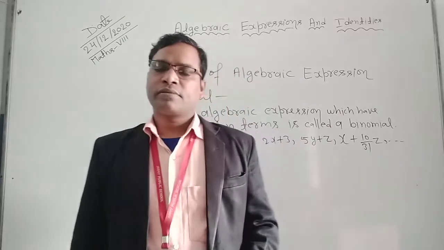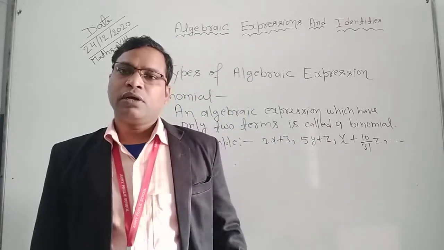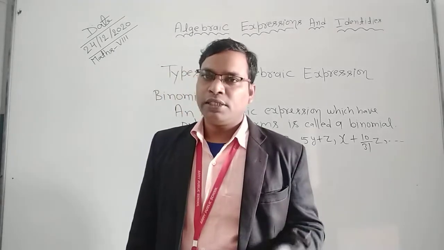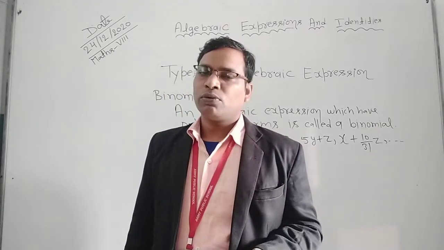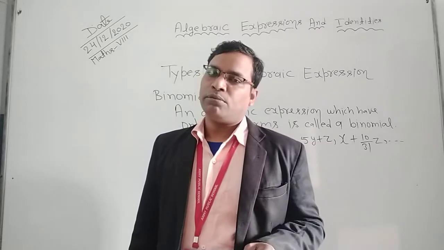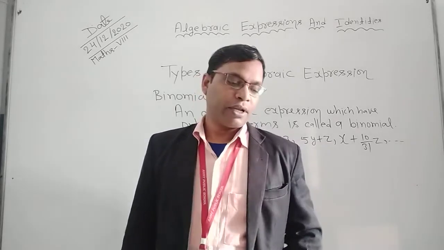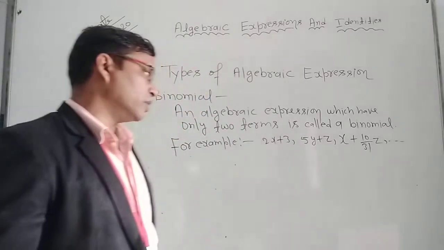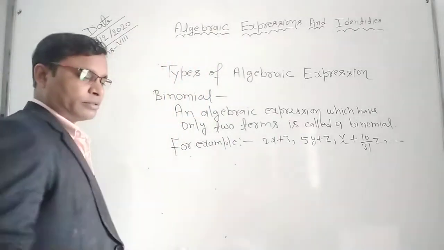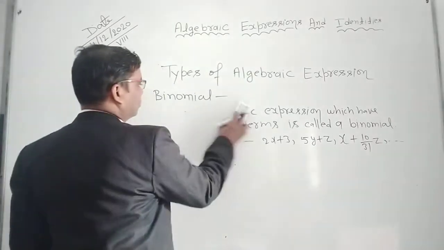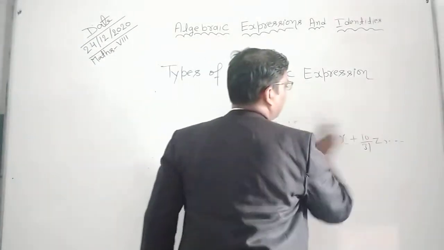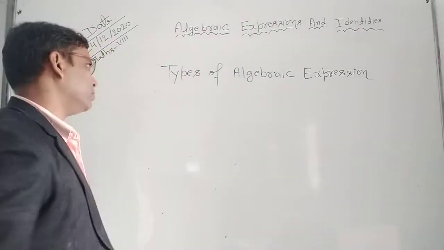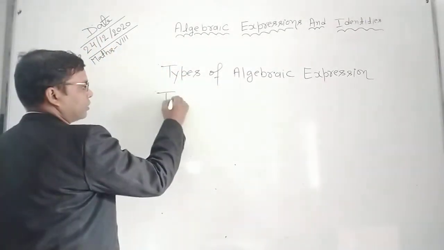Simply you can say an algebraic expression which has only two terms is called binomial, and an algebraic expression which has one term is called monomial. Now next is trinomial. What is trinomial? I hope all of you understood binomials. The next type of algebraic expression is trinomial, the third type.